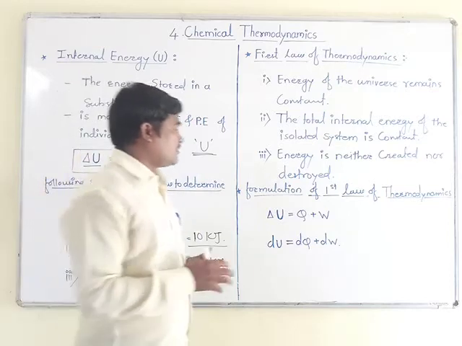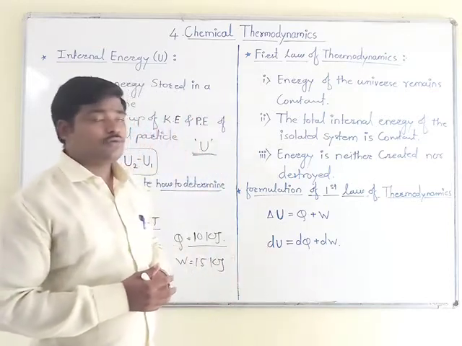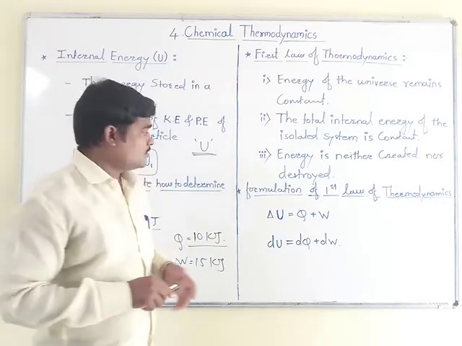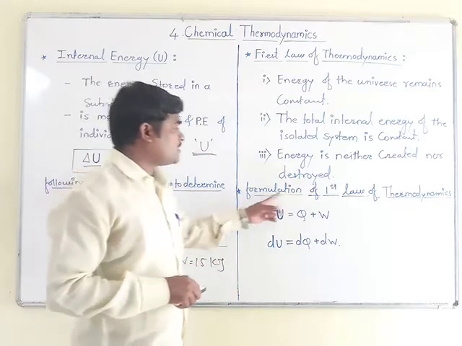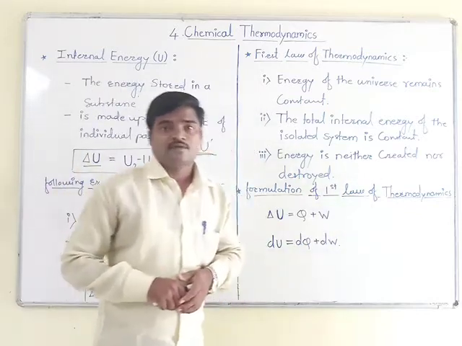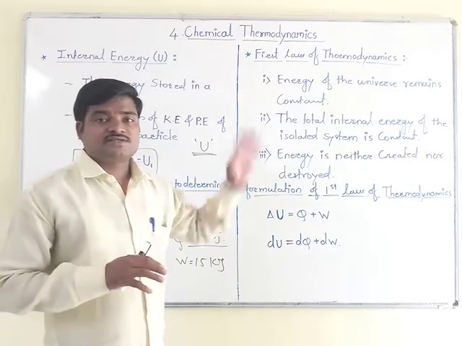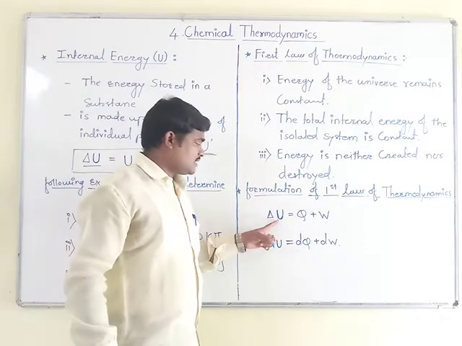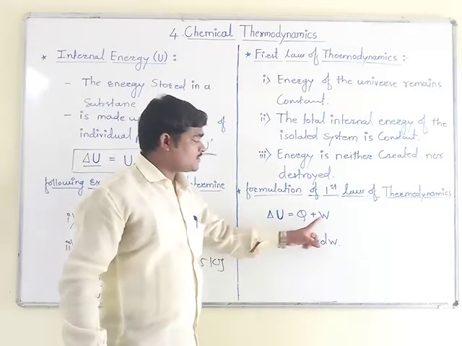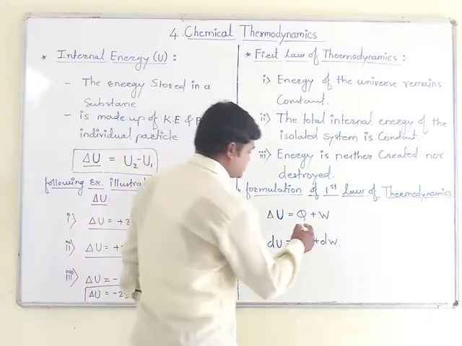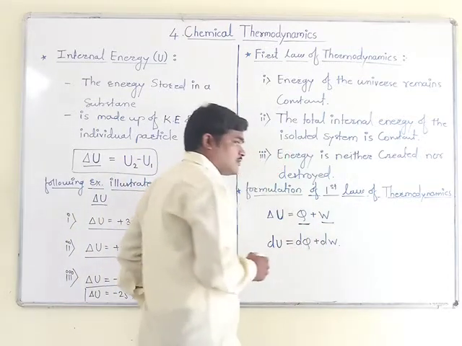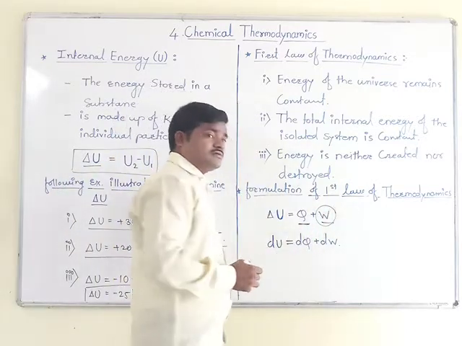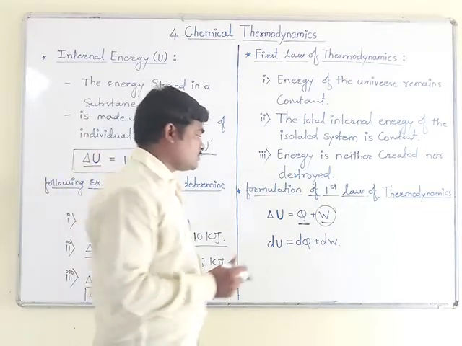Now if we want to put these statements in the form of an equation, we have to go for the next point, that is the formulation of the first law of thermodynamics. We convert these statements into equations: delta U is equal to Q plus W. Here Q is the heat added to the system, and W is the work done by the surrounding on the system or by the system on the surrounding.